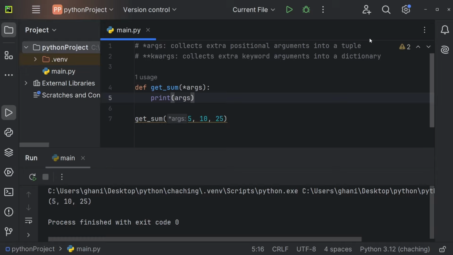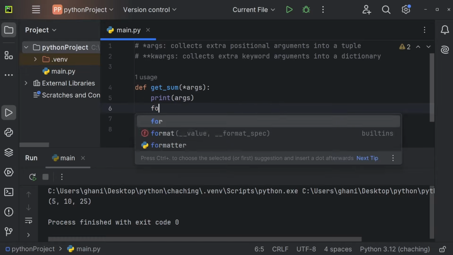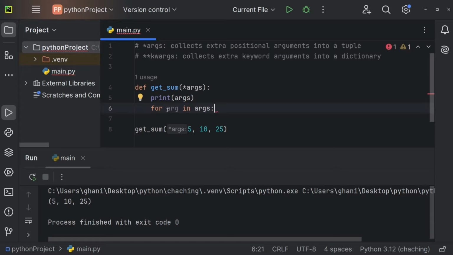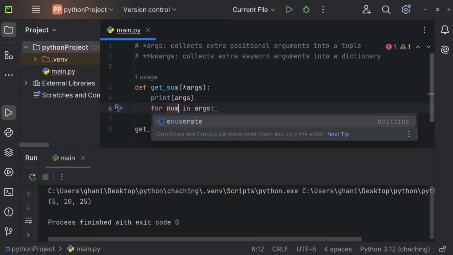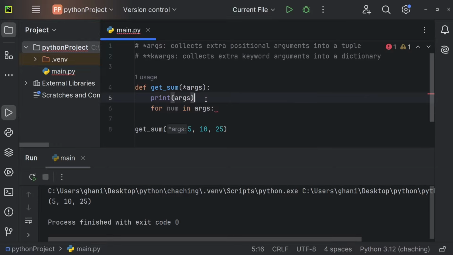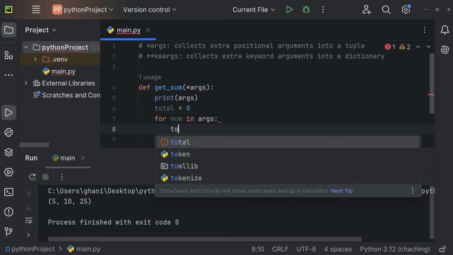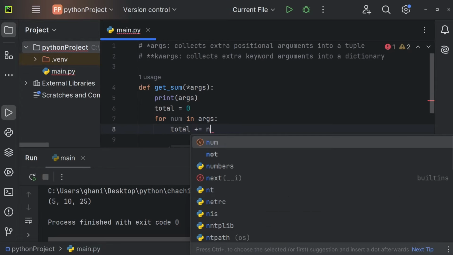And now we can of course use this tuple, for example, by using a for loop. So we could say for arg in args, for example, and of course this name is up to us, could also be num. And let's now, for example, create a variable total that will keep track of our sum. So total, let's initialize that one with the value 0. And now we just increment total by num. So total plus equal num.